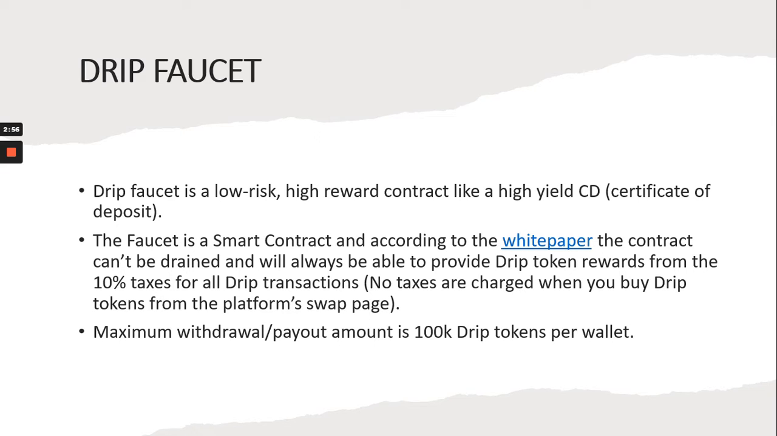The Faucet is a smart contract. According to their white paper, the contract can't be drained and will always be able to provide Drip token rewards from the 10% taxes on all Drip transactions. However, there's no tax charged when you buy Drip tokens from the platform swap page. So if you buy Drip from Pancake Swap or another exchange service, there will be a 10% tax. But if you buy it directly from the Drip Network swap page, there is no tax. And the maximum withdrawal payout amount is 100,000 Drip tokens per wallet.